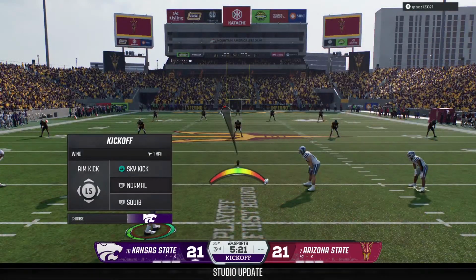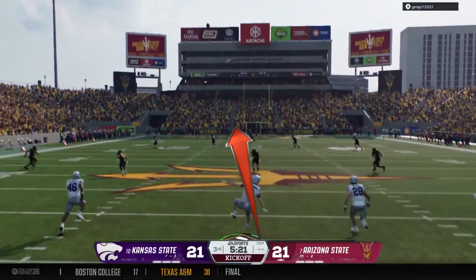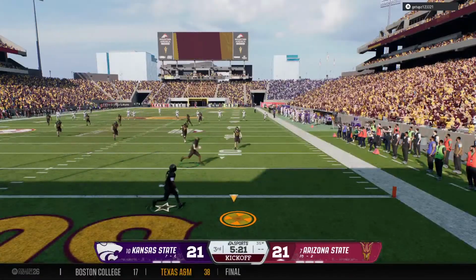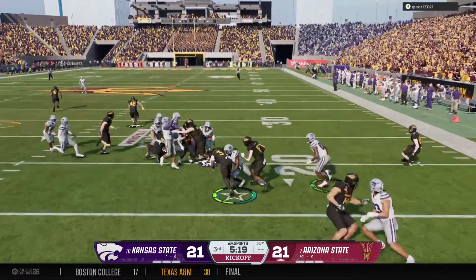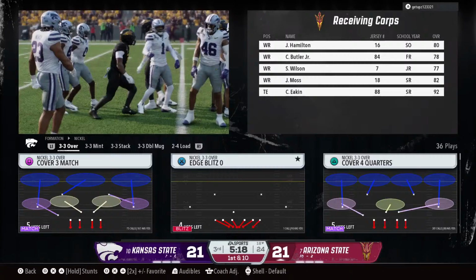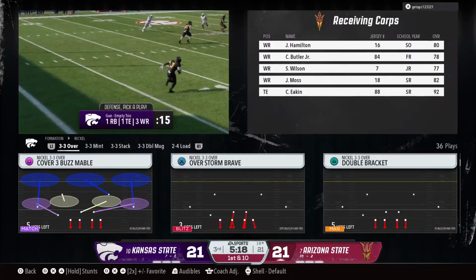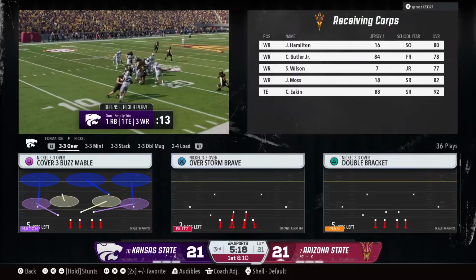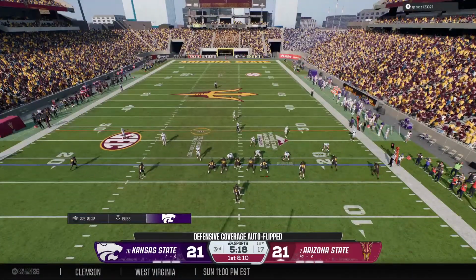Kickoff team out there, they are fired up after just scoring a touchdown. Bringing it out, it's Brown. He'll be tackled at the 18. That's good coverage there. And the Arizona State offense comes back out on the field.